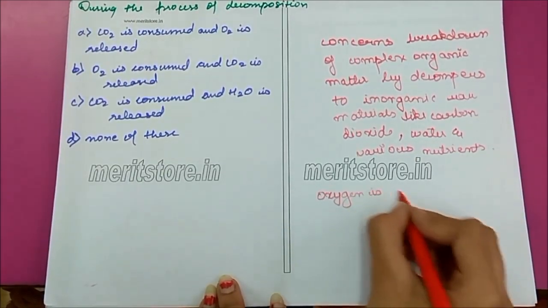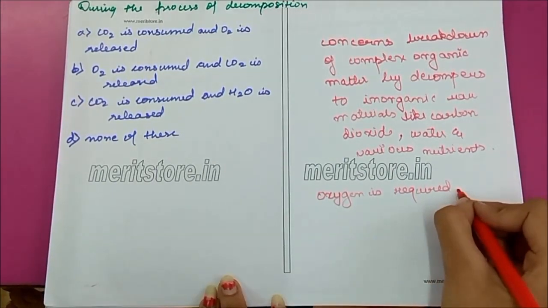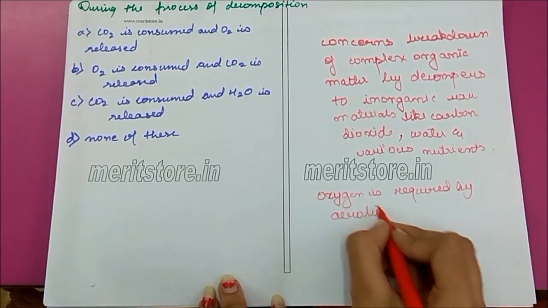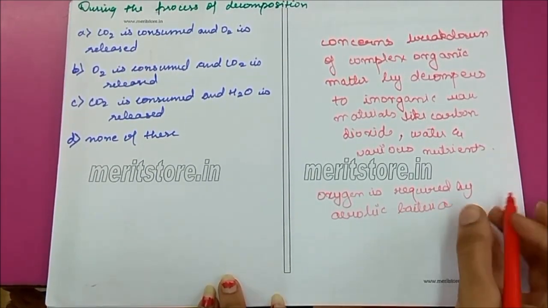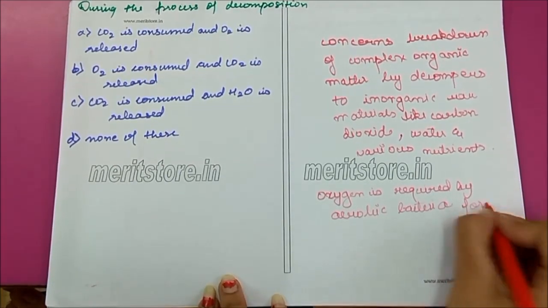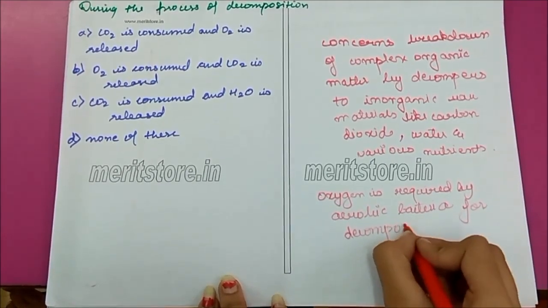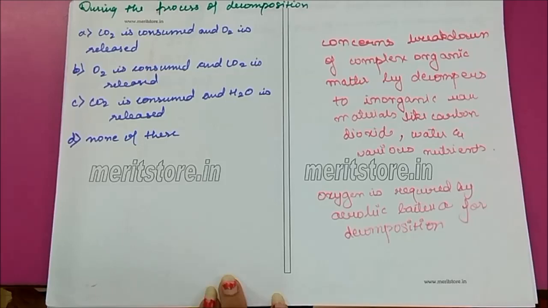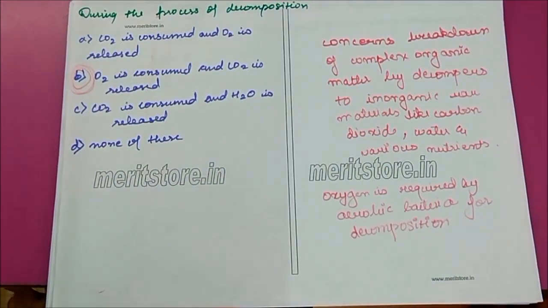Oxygen is required by aerobic bacteria for decomposition. So the correct option is B. O2 is consumed and CO2 is released.